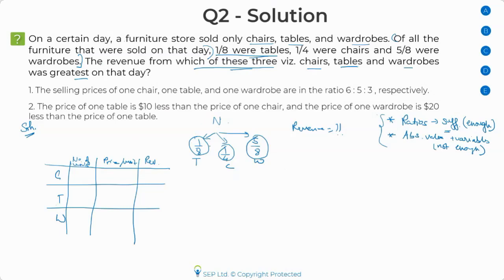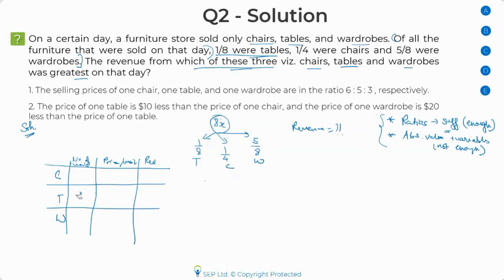The other thing I can do is, because I don't want to deal with fractions, I would take something which is a multiple of the denominator. Since all three are divisible by 8, let's assume that the total units sold is 8x. Why am I doing this? Because if 1/8 were tables, then 1/8 of 8x would end up giving me x.